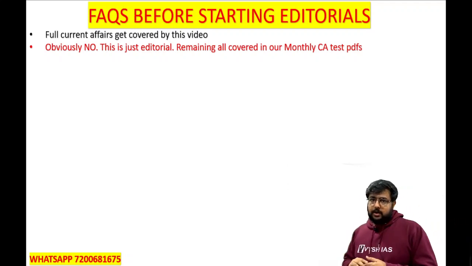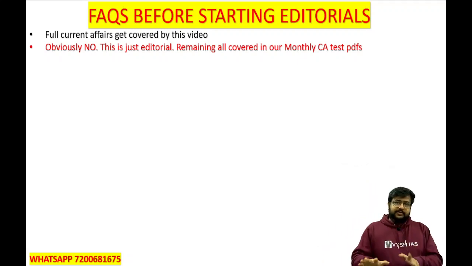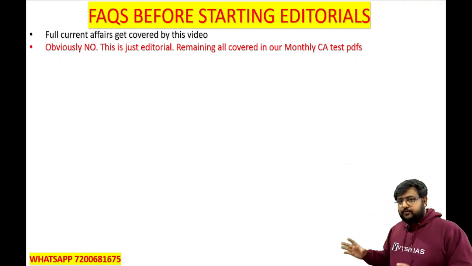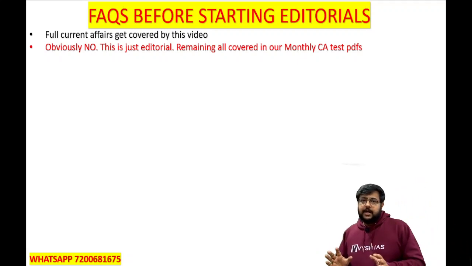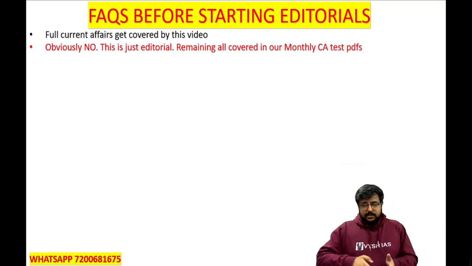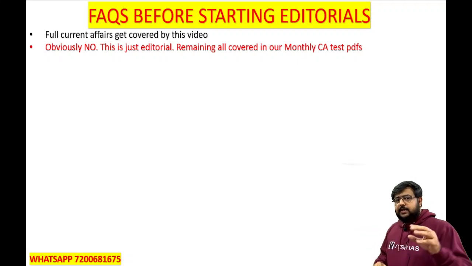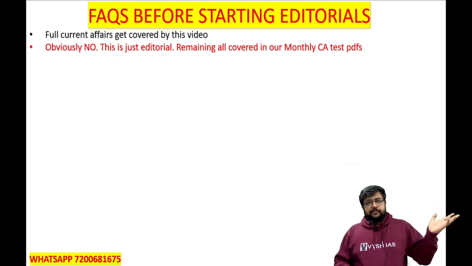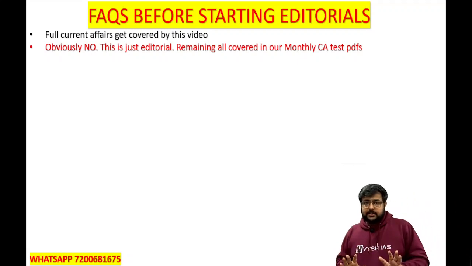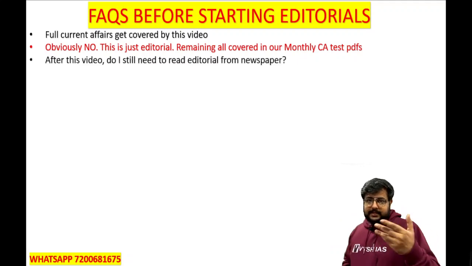For the 2024 batch who enrolled this week, the new batch started on July 1. For them, 24 months is inclusive in the package. You don't have to buy current affairs separately. 100 questions and 100 pages of notes are there in the current affairs PDF itself. Twenty-four months of current affairs is included, meaning the last 12 months and the 12 months from now, June, till the exam date. Only if you want even older than that, you can buy. So that is how the current affairs model works at Vysh IAS: editorials are free, and the monthly thing is a paid package.